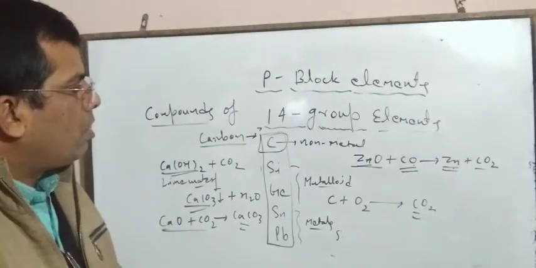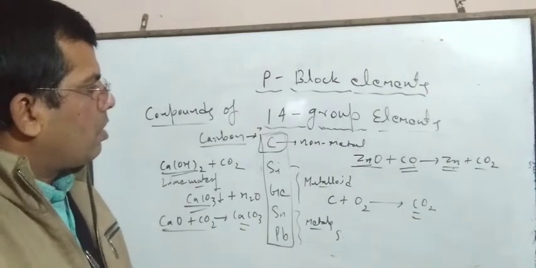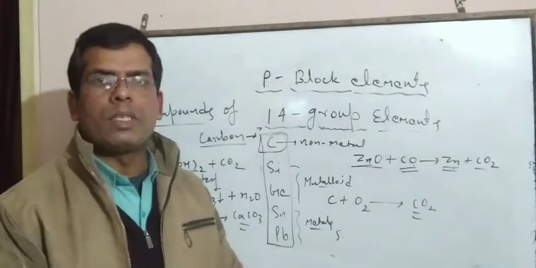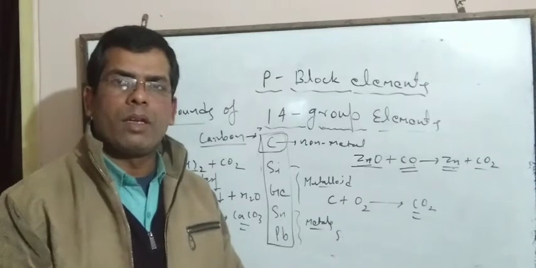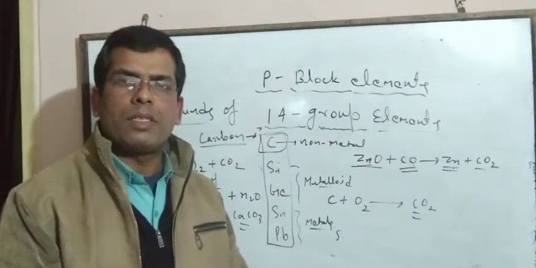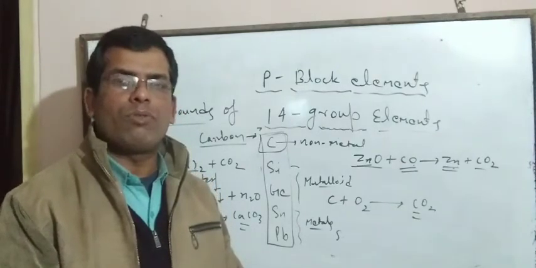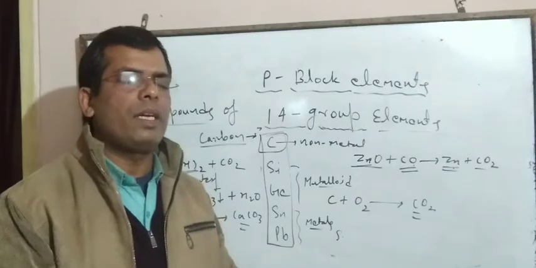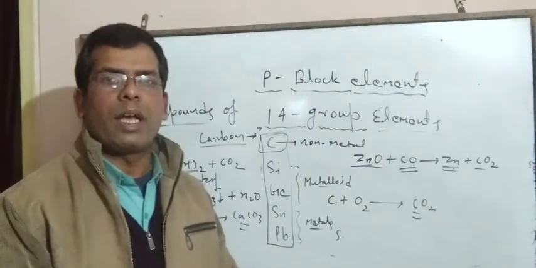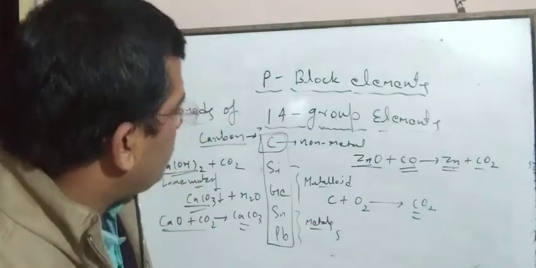Now we will discuss the compounds of silicon. In compounds of silicon, we will discuss briefly silicon dioxide, SiO2, silicates, zeolite, etc. So first we will discuss silicon dioxide, that is SiO2.